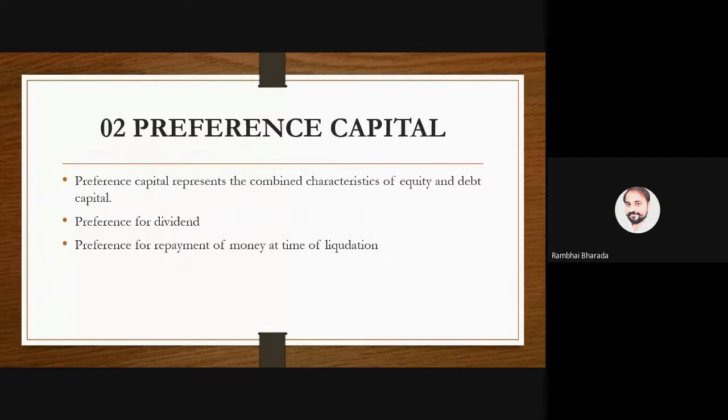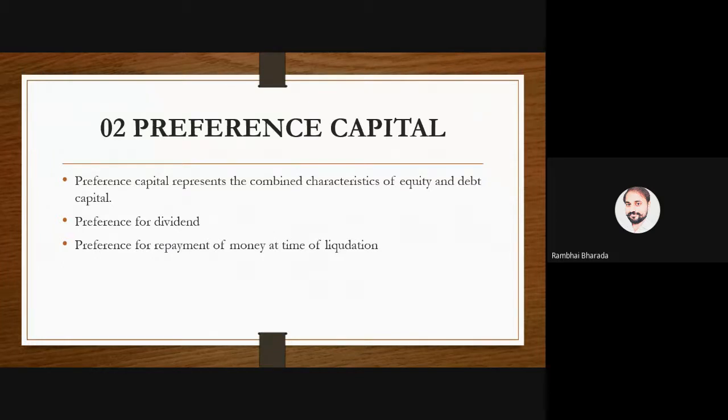Okay, write down the next point, preference capital. It is so easy to understand and easy to remember. Why are they calling it preference capital? Why do we call it preference capital? Any idea?